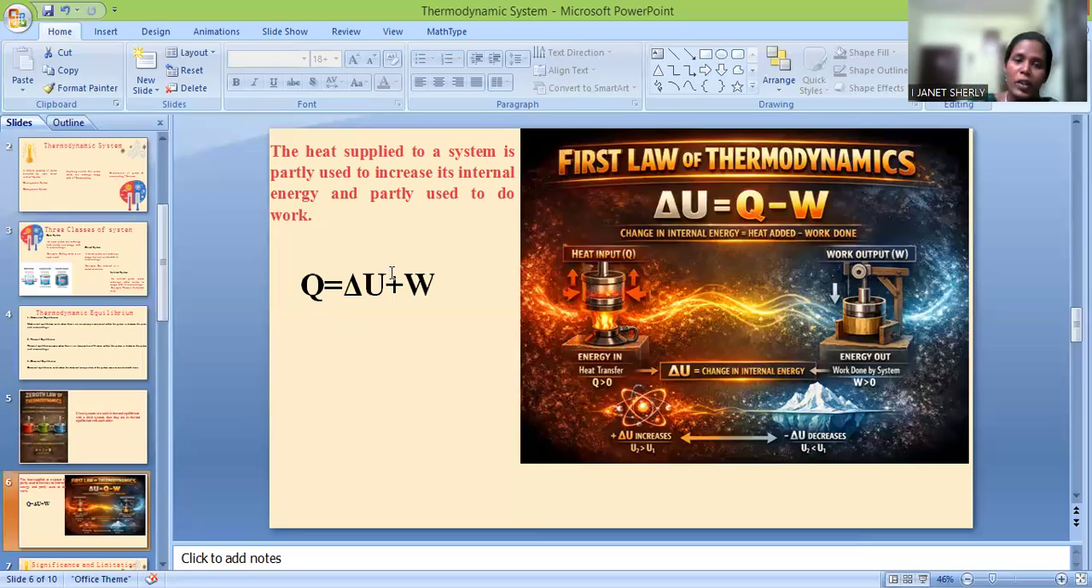And we're going to give the first law of thermodynamics in a mathematical relation, which is Q is equal to del U plus W, where Q is heat absorbed, del U is the change in internal energy, and W is the work done. So this is the first law of thermodynamics.